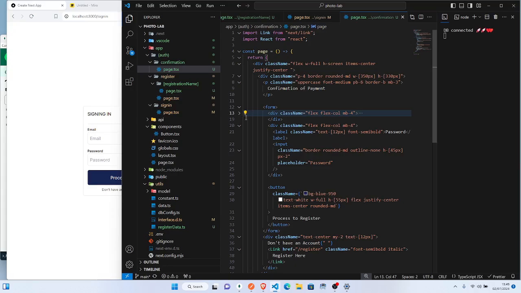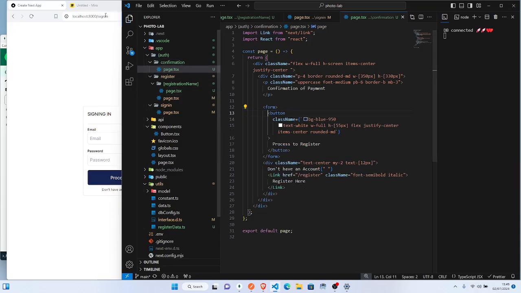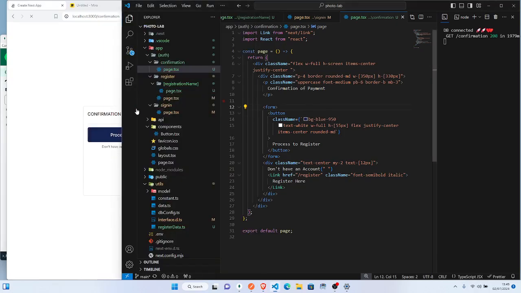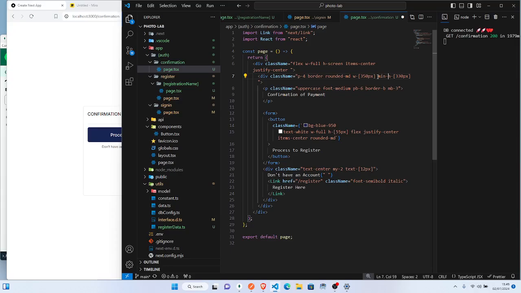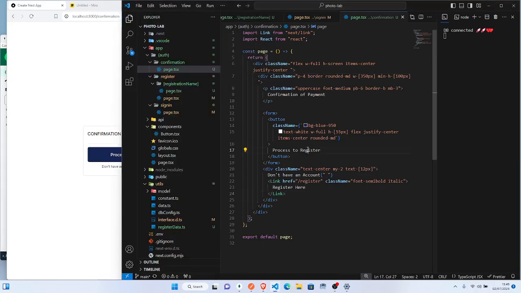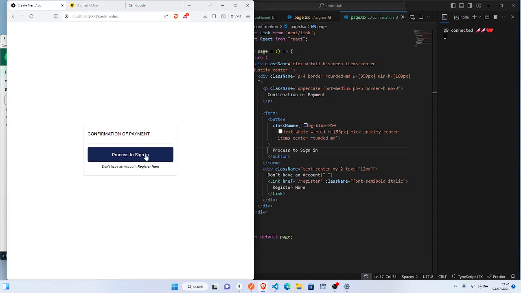Now, inside here and here, I need to remove these two. So let's do confirmation. Okay, we will see this. Now let me just do something like min height and module 100. Okay, so we'll say proceed to sign in, right? Let me this side. So once you click here, it's supposed to take you to sign in.